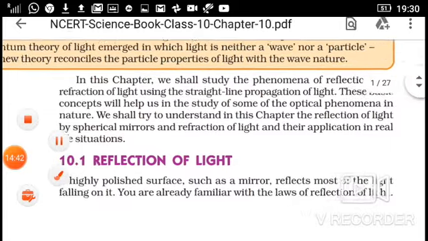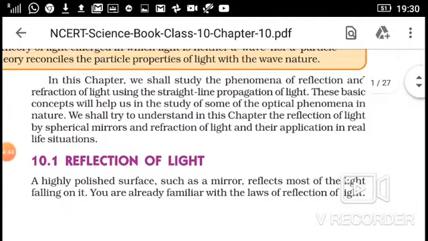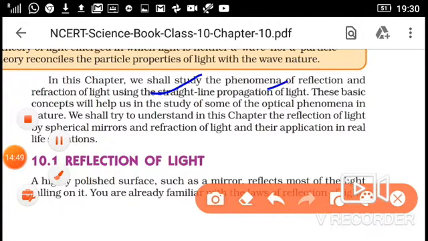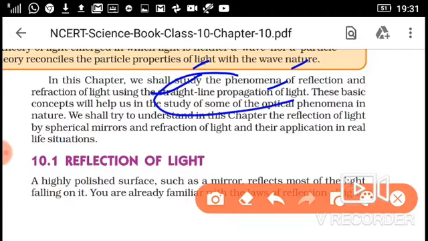In this chapter we shall study the phenomena of reflection and refraction of light using the straight line propagation of light. We are not using the wave nature and the particle nature in this chapter, because we will study them in higher classes like 11th and 12th. Don't be confused here.